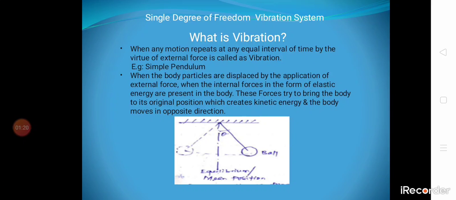When a body's particles are displaced by the application of an external force, internal forces in the form of elastic energy are present in the body. These forces try to bring the body back to its original position, which creates kinetic energy, and the body moves in the opposite direction. When we apply forces on any body, it will take some motion, and during the motion it will come to its mean position also because of the elastic limit. Because of the applied load, kinetic energy will be formed in the body. That's why vibrations occur.